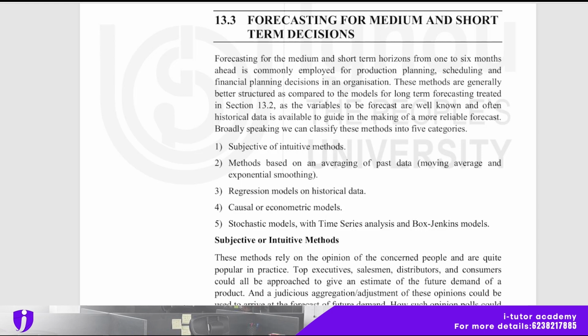These methods are generally better structured as compared to the models for long term forecasting treated in subsection 2 of this chapter, as the variables to be forecast are well known, and often historical data is available to guide in the making of a more reliable forecast.